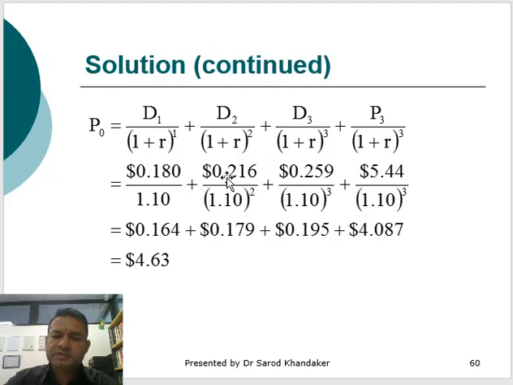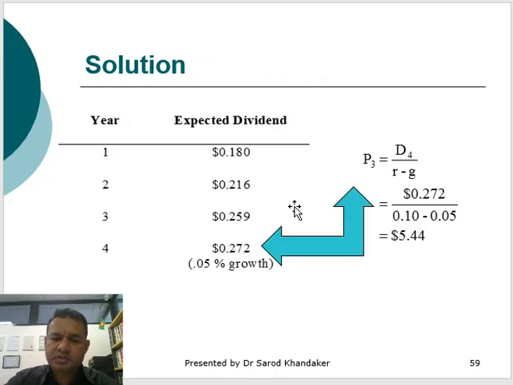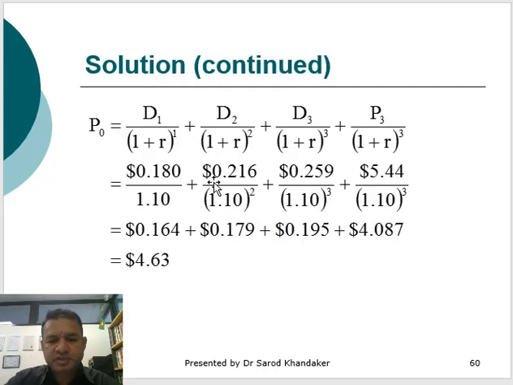So let's put all this information together. So these numbers have been taken from the previous slide. So 0.18, 0.216, 0.259, exact numbers, and then the terminal value. And then you calculate backward. Now the terminal value is $5.44.